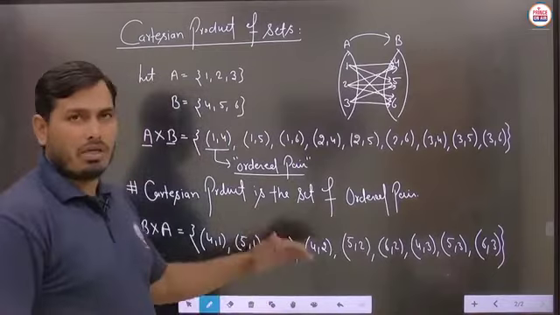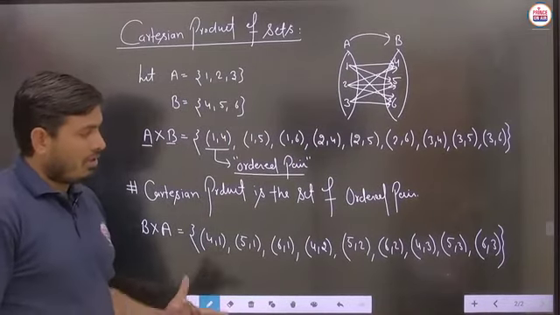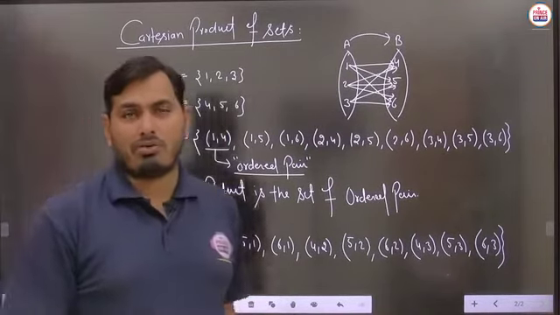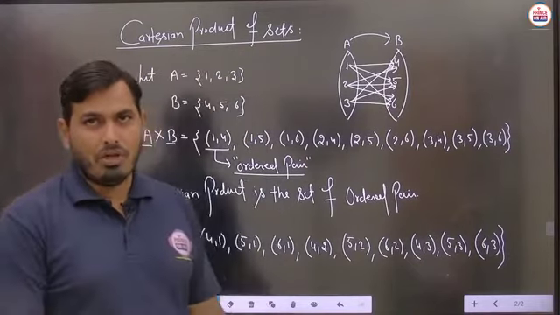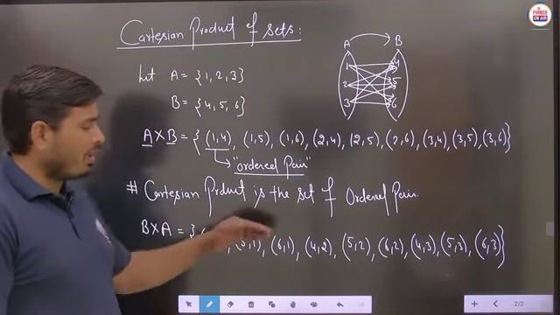So in this way you can just calculate the B cross A, and you can check that A cross B and B cross A are not the same. So here the particular matter is related with ordered pairs.